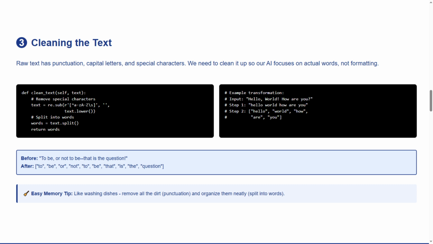Here's our easy memory tip. Like washing dishes, remove all the dirt, punctuation, and organize them neatly, split into words. This cleaning process is crucial. Imagine trying to teach someone a language while shouting through static. That's what raw text looks like to computers. By cleaning it, we're giving our AI crystal clear information to learn from. You're becoming a data scientist, preparing the perfect meal for a hungry artificial brain.